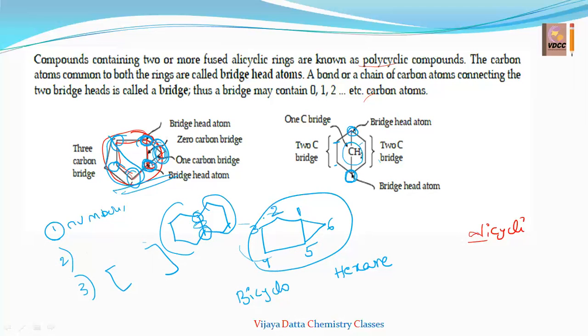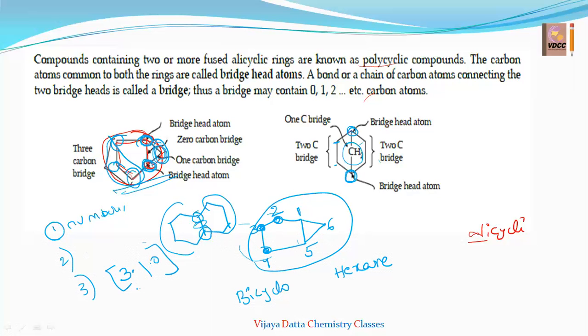That is nothing but, see here, 1, 2, 3. So in one bridge, 3 are there, full stop. This side, only one is there, right? This is one more. These bridge head atoms have one more bridge, that is with one carbon. So 1. Between these two bridge head atoms there is no carbon, so 0, separating with a full stop.